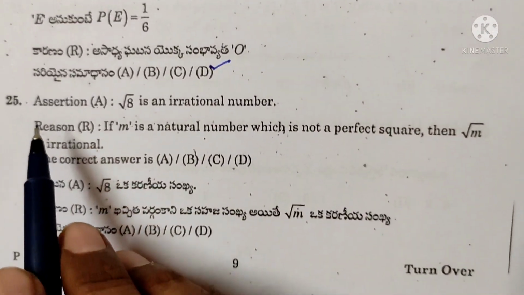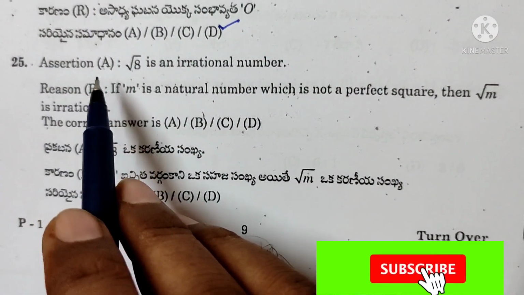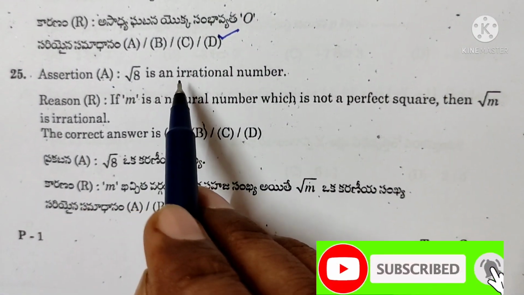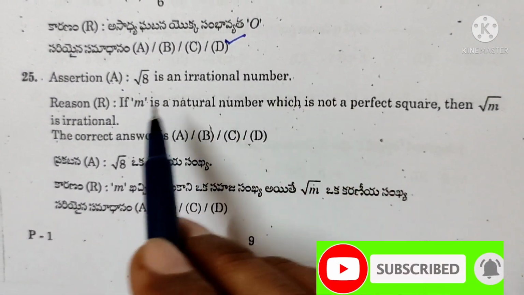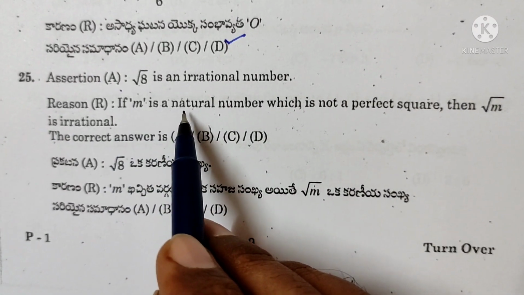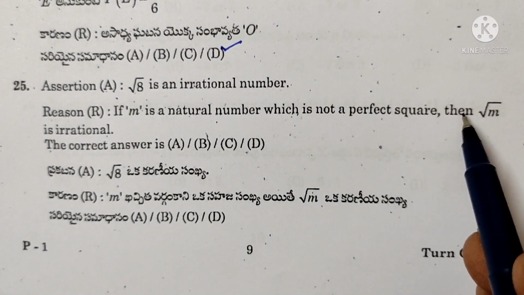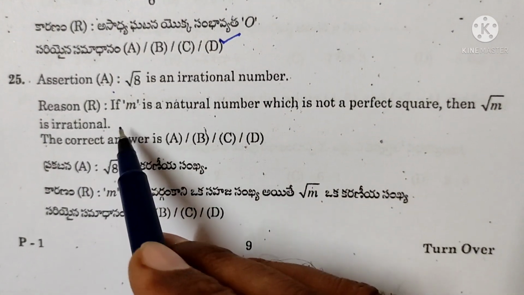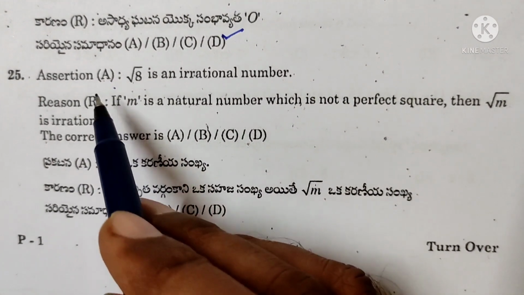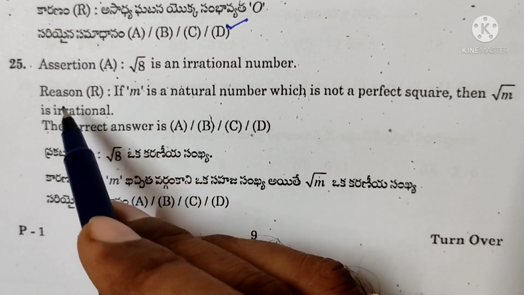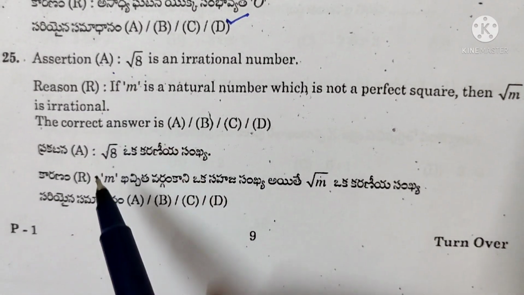Next question 25. Assertion A: root 8 is an irrational number. True. Reason: if m is a natural number which is not a perfect square, then square root of m is an irrational number. It is also correct. Both A and R are true, and R is the correct explanation of A. And answer A.